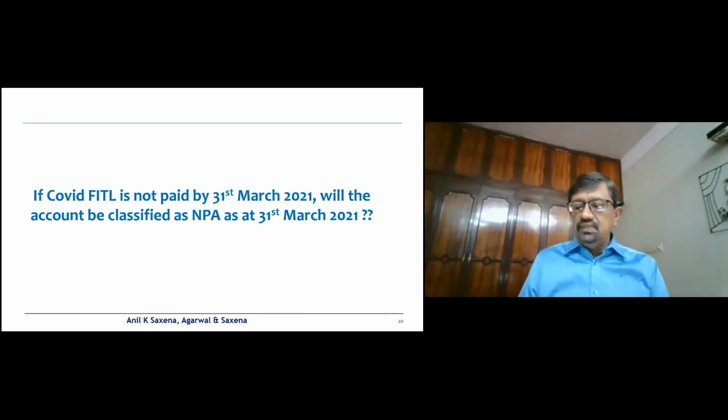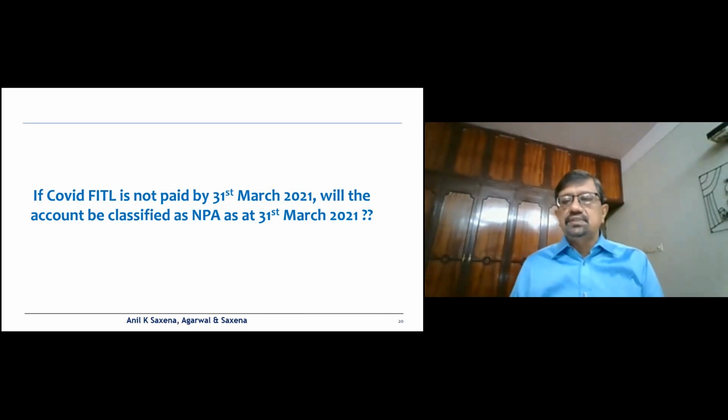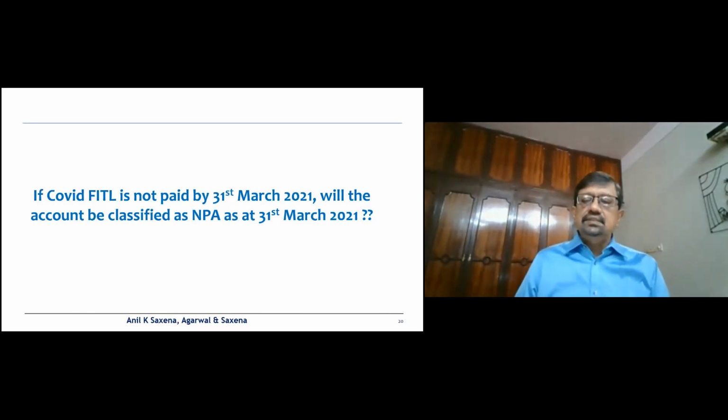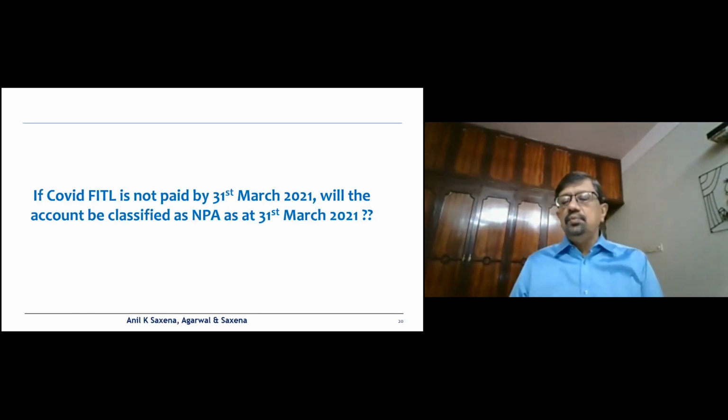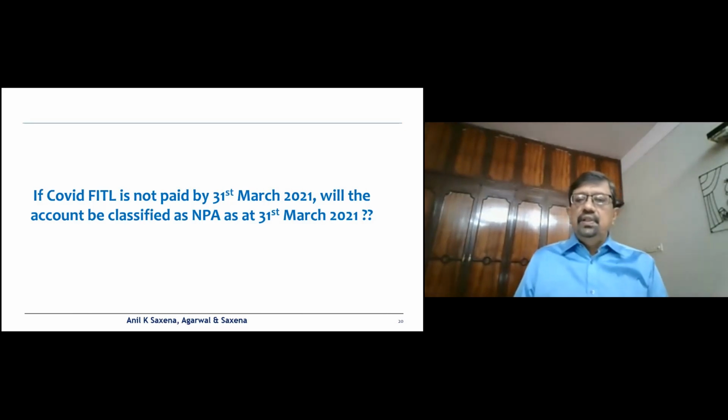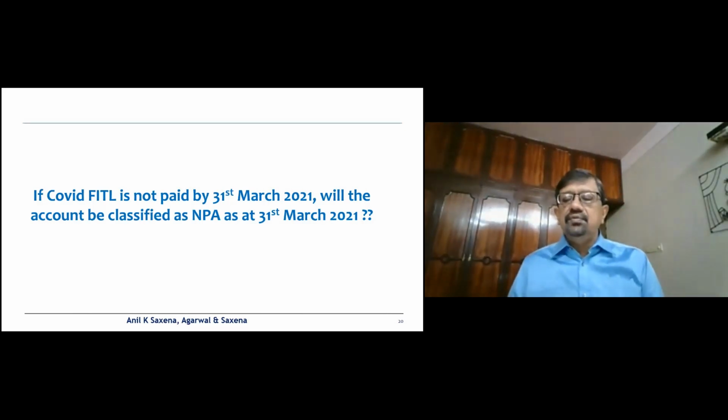Now, let's say there are cases where FITL was created and it is not paid up to 31st March 2021. The question is, will the account be classified as an NPA as of 31st March 2021?